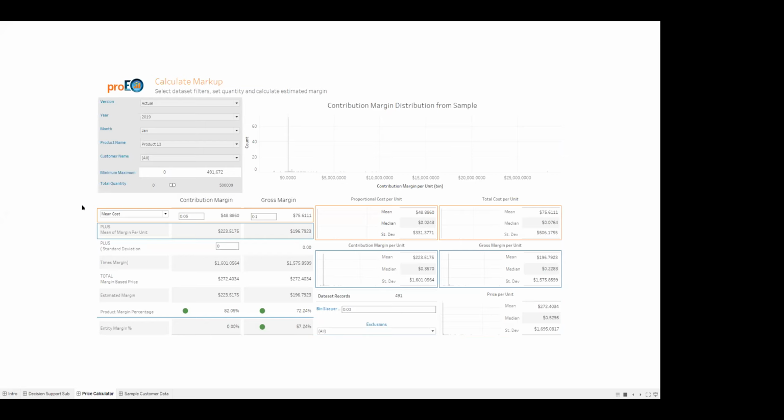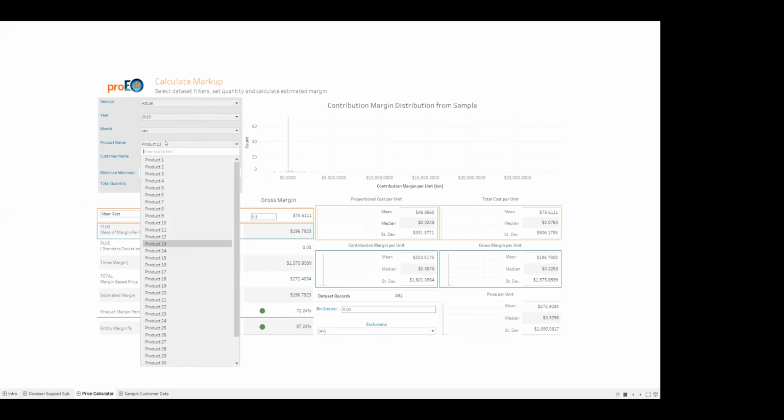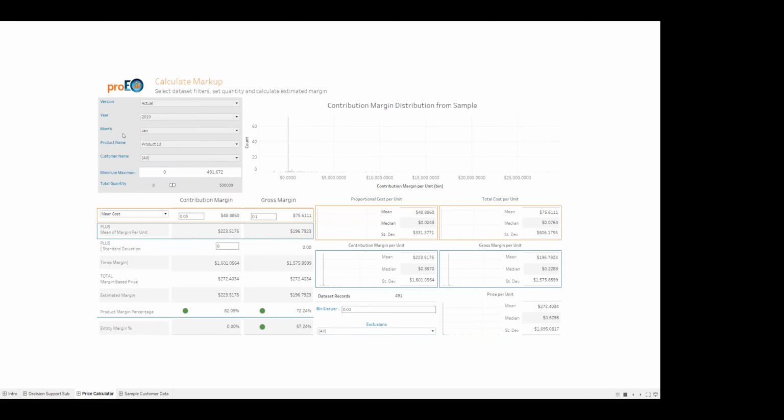We've pre-selected them just to save some time. We utilize version to do variance analysis between actual and target numbers, standard filter months, which can be grouped for days or quarters, and then products and customers, which can be plotted geographically and grouped by region in some of our other desktops. Further below that, we have the min and max transaction volumes, and then a data slider below that, which we can filter these by. So let's set a volume from 100,000 to 500,000.